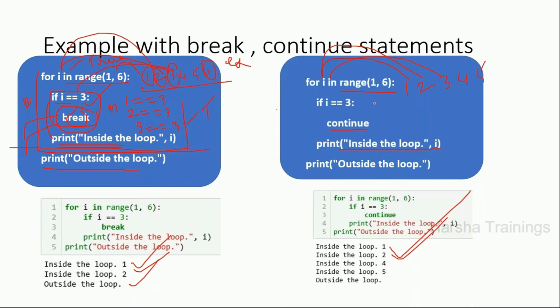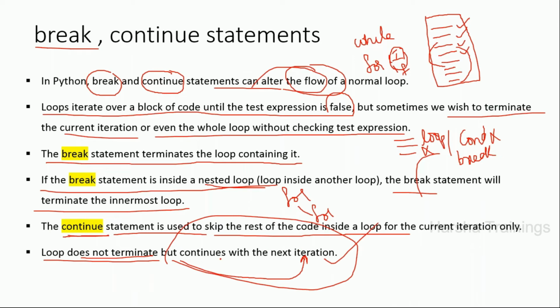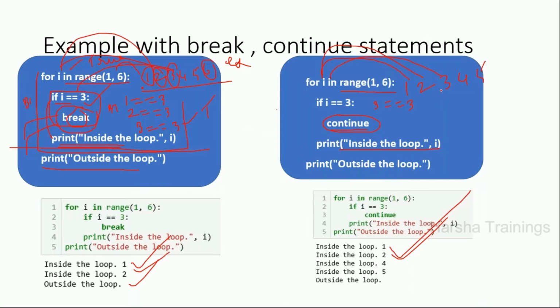Then 3 will be copied to i. Yes, 3 == 3. The condition is satisfied here, and whenever it is, it is going to execute this continue statement. What continue is saying is that it continues with the next iteration. What is the meaning of next iteration? Now this number will become 4. 4 will be copied to i. 4 == 3 is false, so it is going to print "inside 4", then "inside 5". It is only skipping this print statement whenever the condition becomes true.